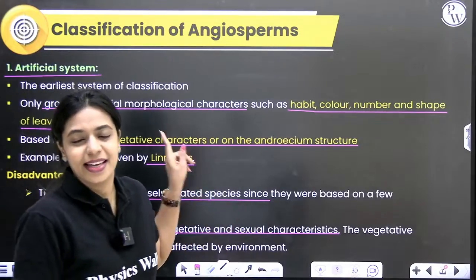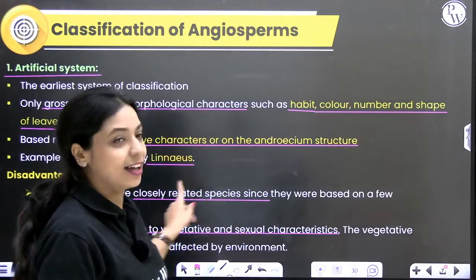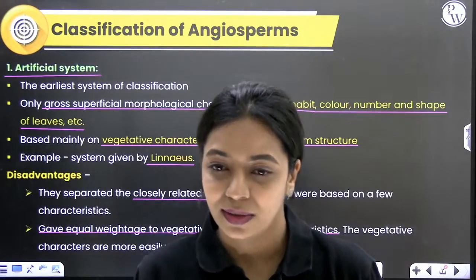Up until this point, is everything clear about artificial system of classification?